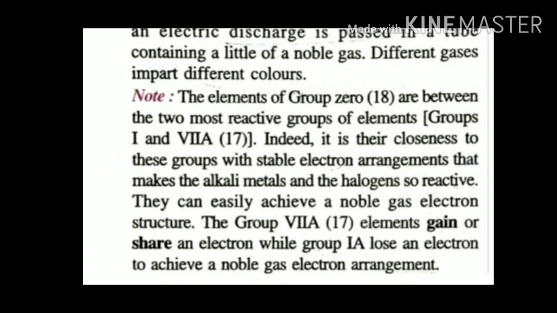Indeed, it is their closeness to these groups with stable electron arrangements that makes the alkali metals and the halogens so reactive, because both want to attain the stable configuration in order to gain stability like noble gases. The group 17 elements gain or share an electron, while group 1 elements lose an electron to achieve a noble gas electron arrangement.